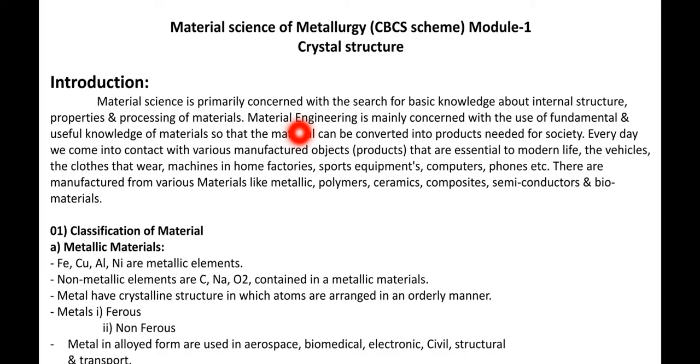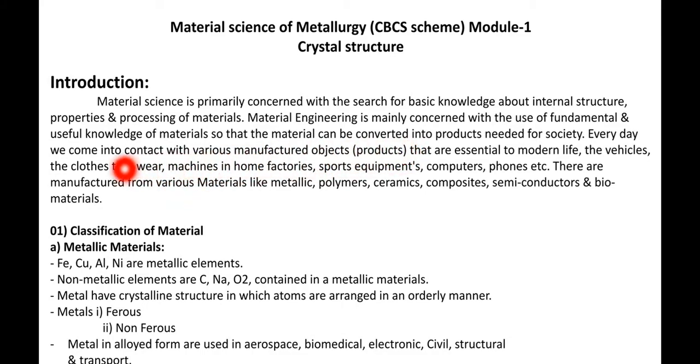So primarily we should have the knowledge of material, and before engineers try to design the components in the industries, the engineer should have primarily the knowledge of all the materials, its properties, okay, and its processing. So it is important.